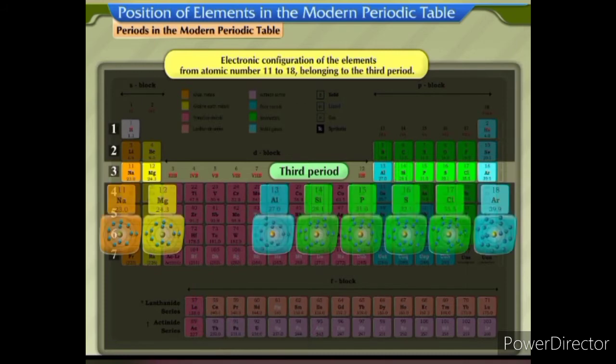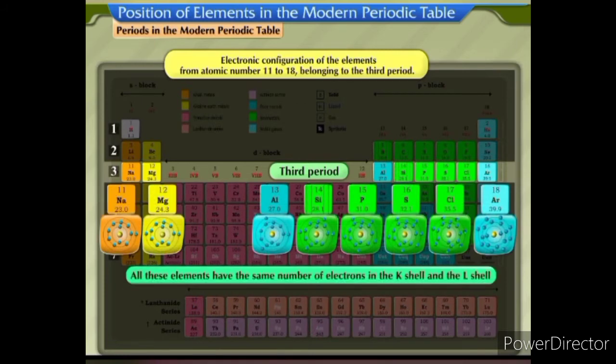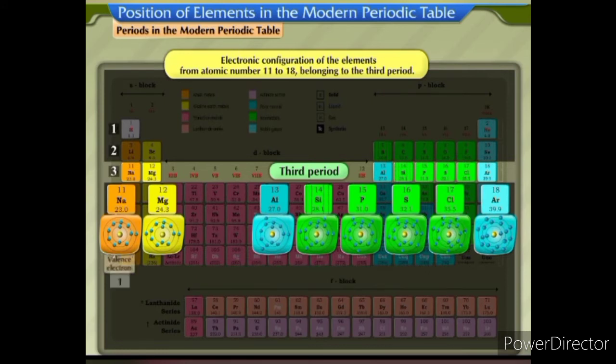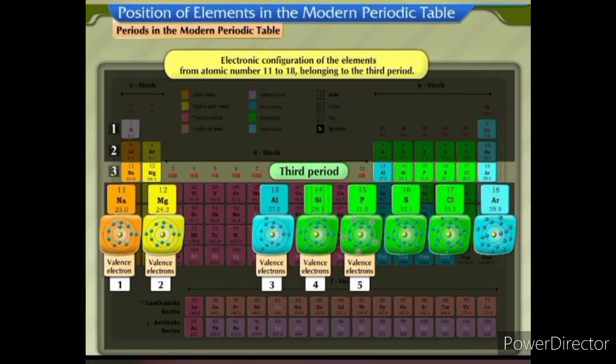You can observe that all these elements have the same number of electrons in the K shell and the L shell, but the number of valence electrons increases along the period. Sodium has 1 valence electron, magnesium has 2, aluminium has 3, silicon 4, phosphorus 5, sulfur 6, chlorine 7, and argon has a complete octet.